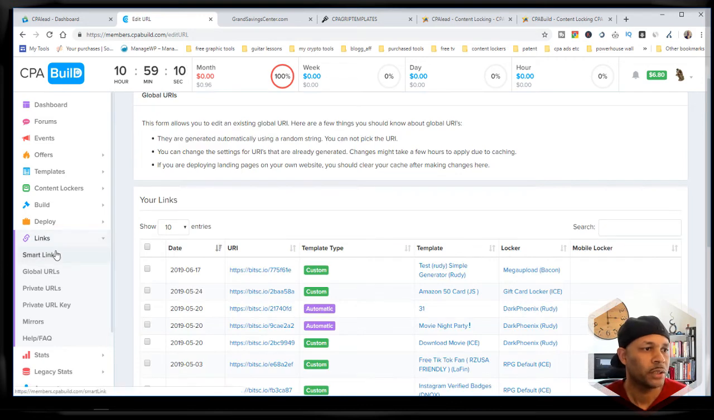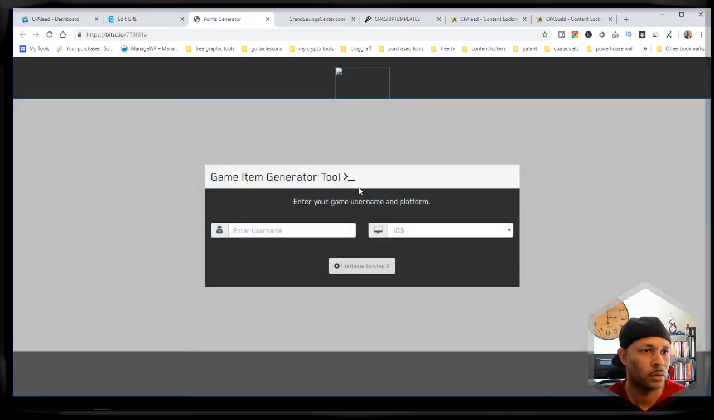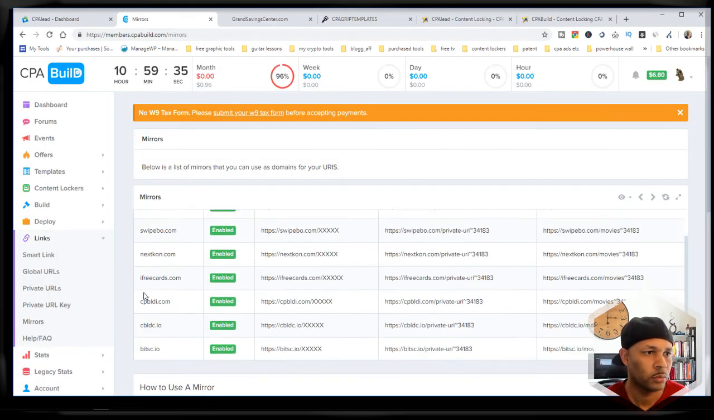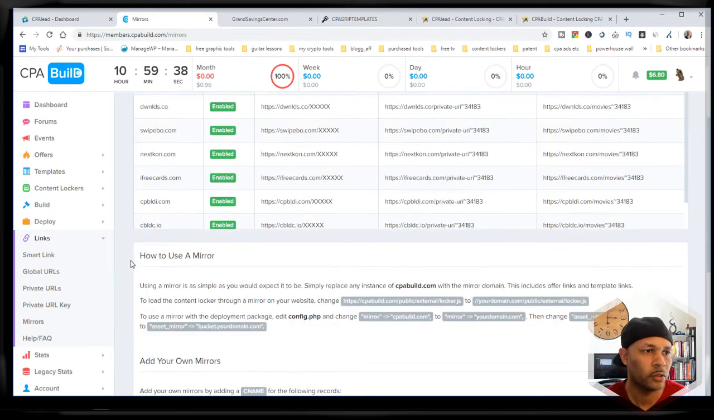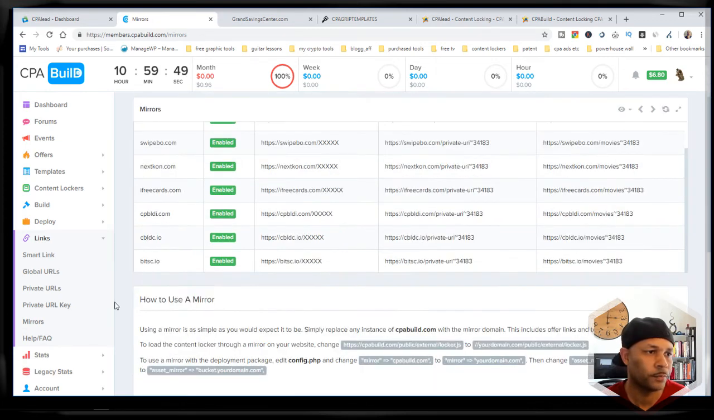If you go into links, it basically shows all the links that you've set up, and you can click on everything and test it out. Which template? If I were to click this right now, here's a points generator. I haven't really messed with this stuff a lot, but these are the mirrors. If you remember in CPA Grip, you can actually have different domains if you're using their links, and they'll mirror the same thing.